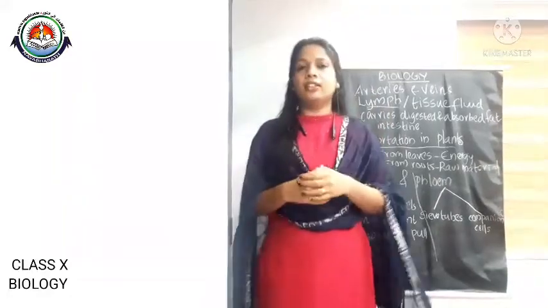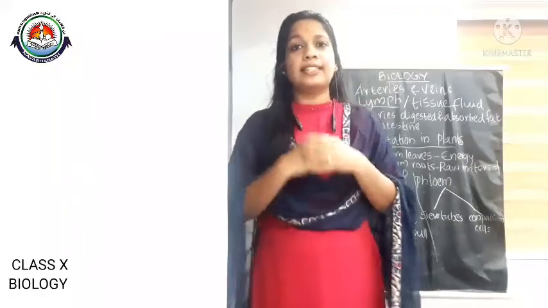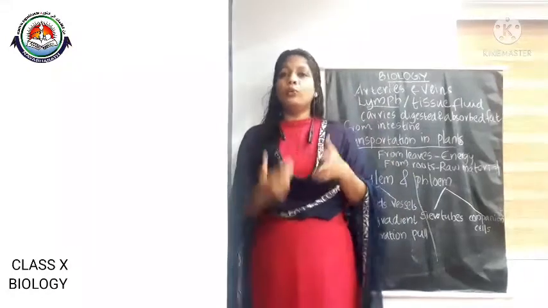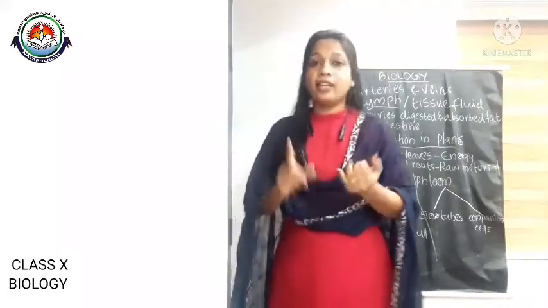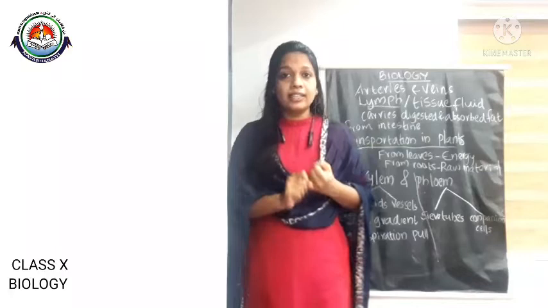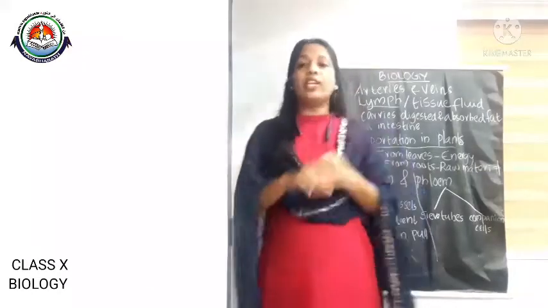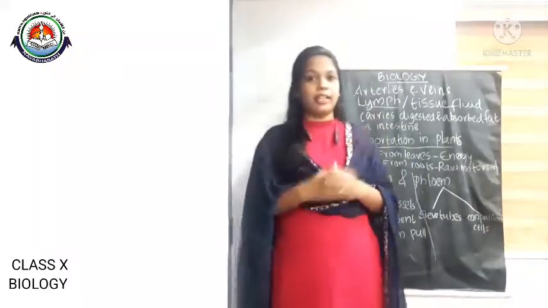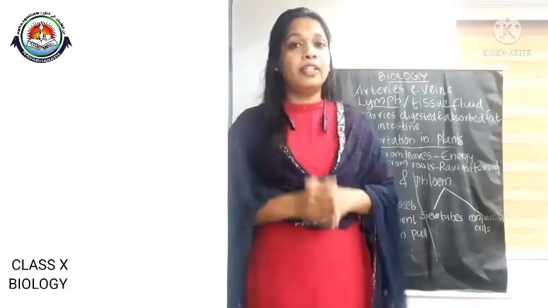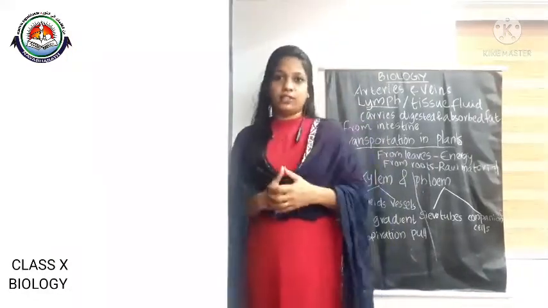And we know that there are two blood vessels that carry blood throughout our body, arteries and veins. Arteries carry oxygenated blood and veins carry deoxygenated blood, except in the case of pulmonary artery and pulmonary veins, right?